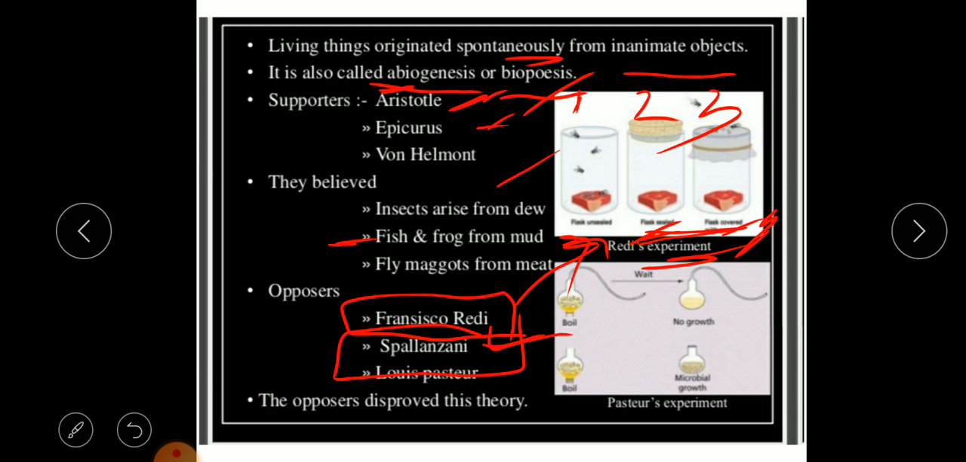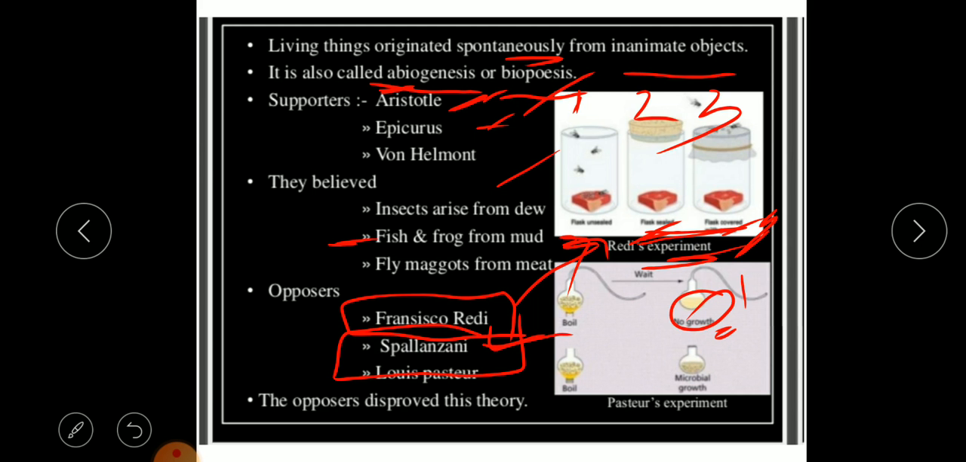and then he kept it in a similar broth, which you can see in the picture. He kept it in the same type of broth, and when the seal was broken after some months, the contents were tested, and there was no life found.